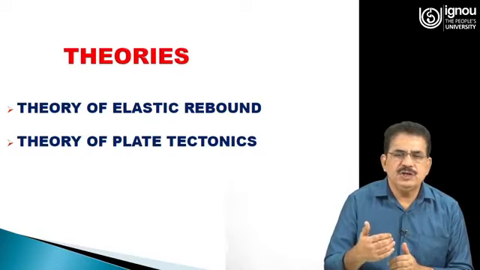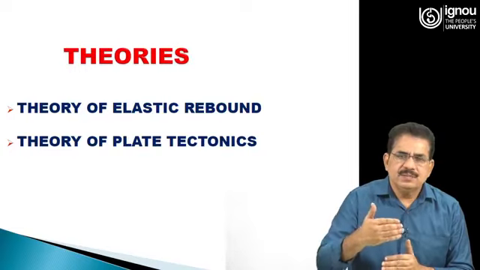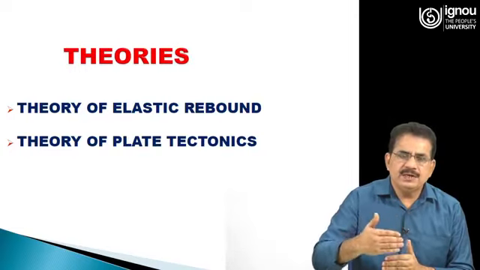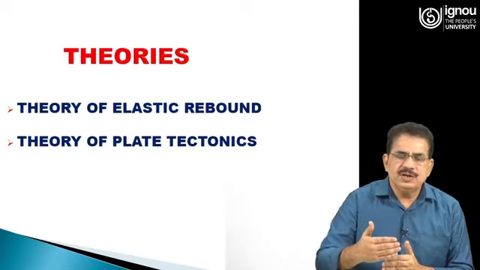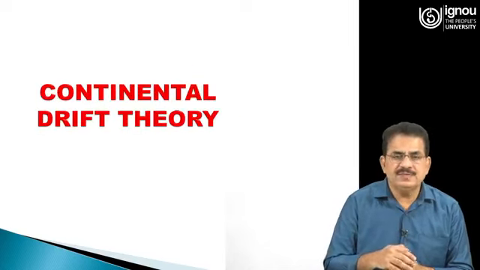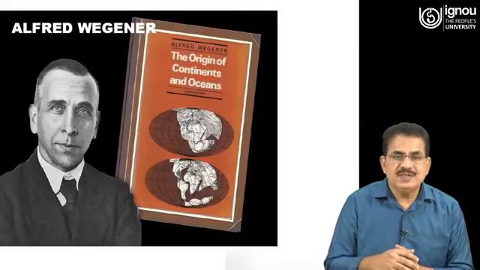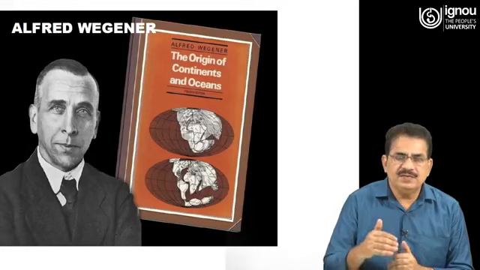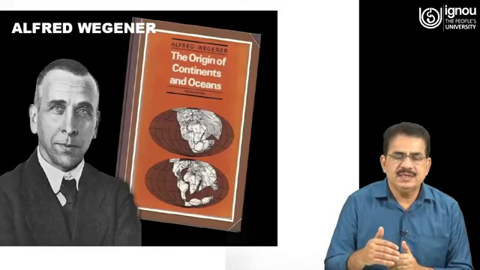Second one is theory of plate tectonics. Theory of plate tectonics can be explained based on the theory of continental drift. Theory of continental drift was first given by Alfred Wegener, who was a German meteorologist.